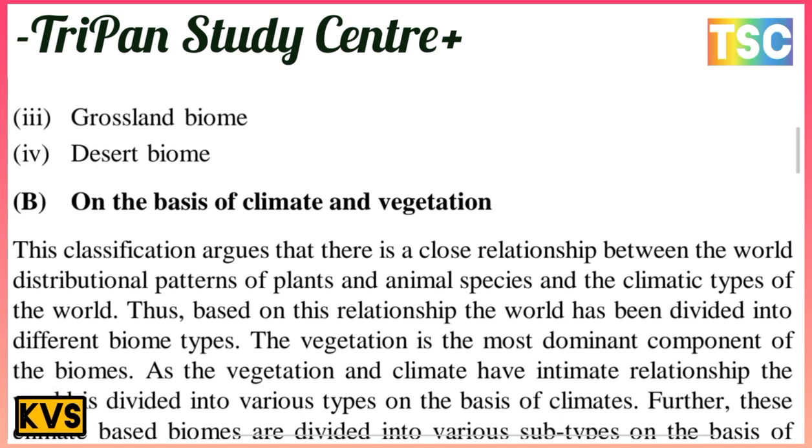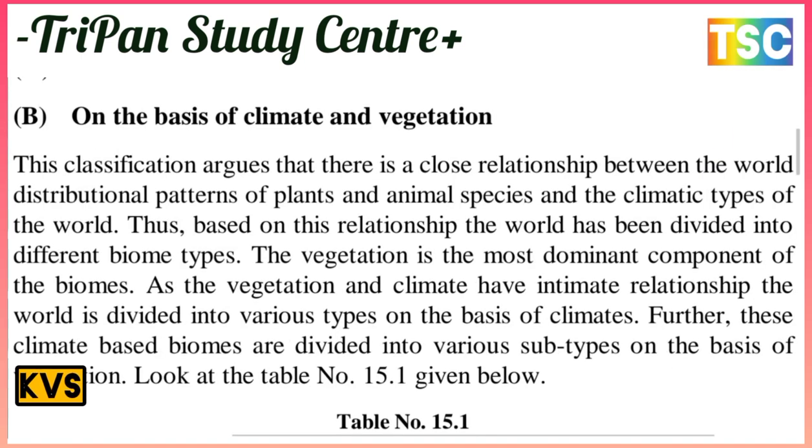The next classification is on the basis of climate and vegetation. This classification argues that there is a close relationship between the world distributional pattern of plant and animal species and the climatic types of the world.